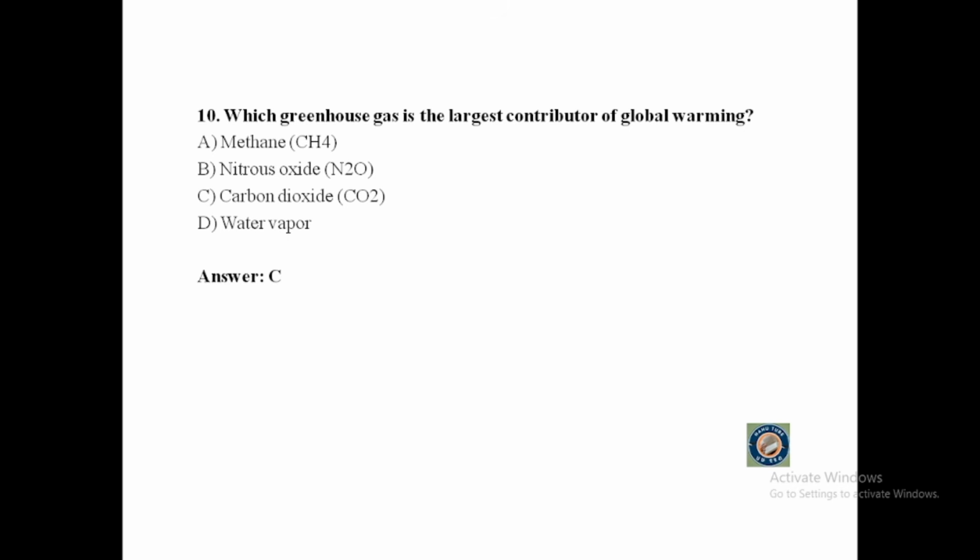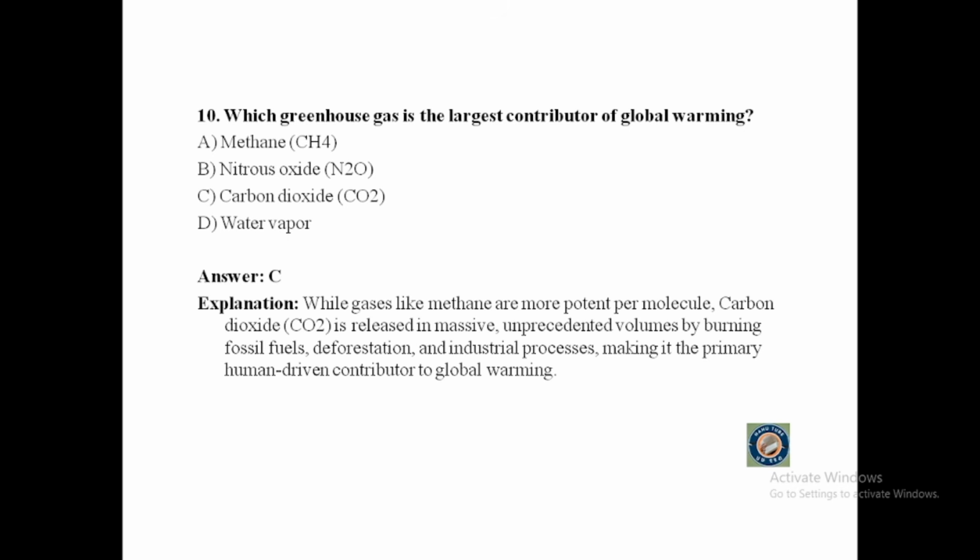The answer is carbon dioxide. While gases like methane are more potent per molecule, carbon dioxide is released in massive, unprecedented volumes by burning fossil fuels, deforestation, and industrial processes, making it the primary human-driven contributor to global warming.